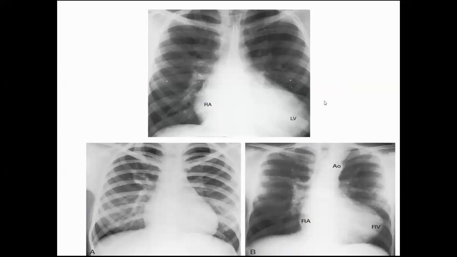So if this stenosis is mild, the pulmonary vascularity will increase and the left ventricle will basically undergo dilatation. And when the pulmonary stenosis is severe, the vascularity will basically decrease and it will ultimately lead to increase in the apex is basically convex. So overall, by and large, the X-ray doesn't help us in differentiating between DORV and VSD, between TOF and DORV and VSD.